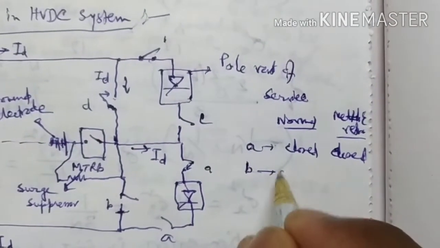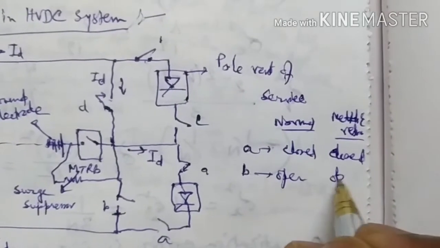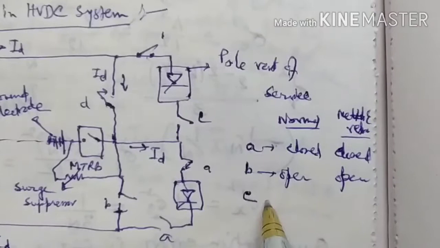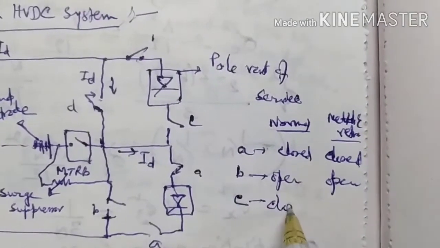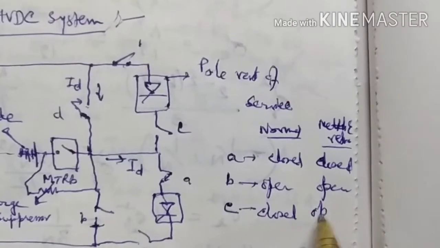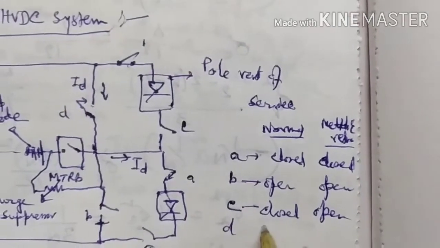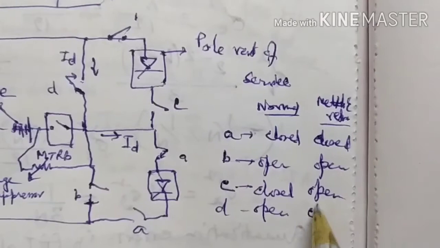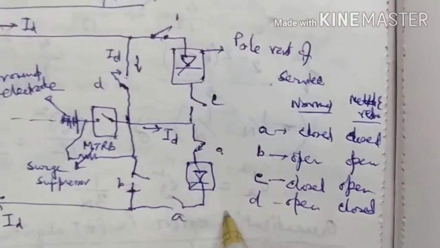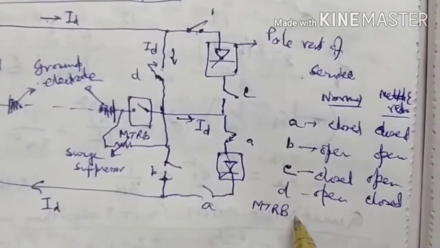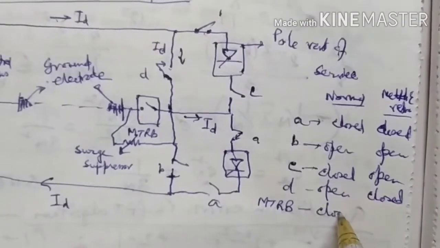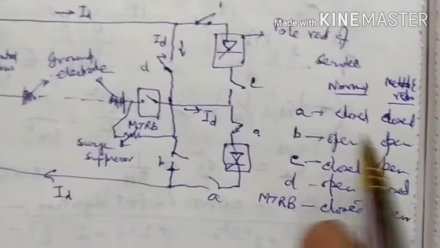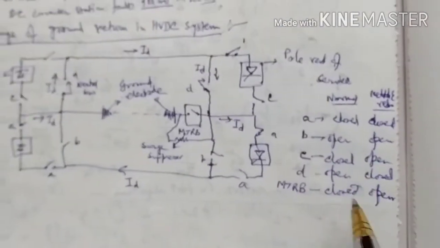For B, open normally, metallic return open. Normally closed, metallic open. D, open normally, metallic return closed. MTRB, normally closed, metallic return open. So that is the switching function.